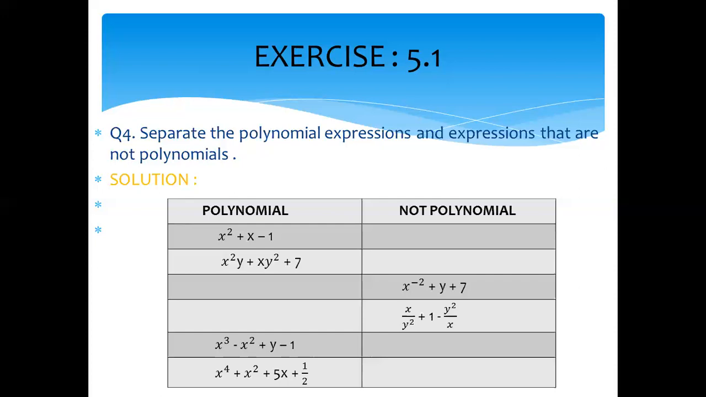In the last one, don't get confused by the constant term. You see that the last term is 1 by 2, but there is no variable with it. It means that the constant doesn't matter, whether it is a fraction or a whole number. We only see the power of the variables. x, x square and x all have positive powers. Is it clear to you?